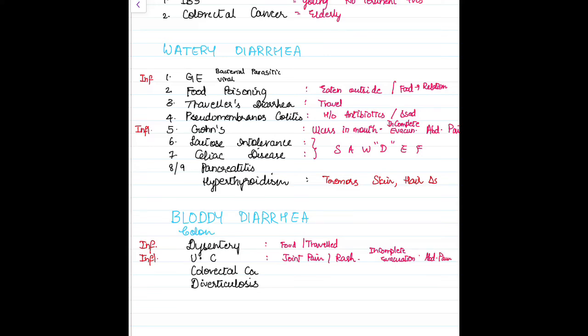Next, colorectal cancer, we ask about weight loss. We ask if they can even present with constipation and diarrhea. Family history is very important over here. Next, diverticulosis. This occurs in elderly, and this is a painless and heavy bleeding. And they can even have obstructive symptoms, so they will definitely have abdominal pain.